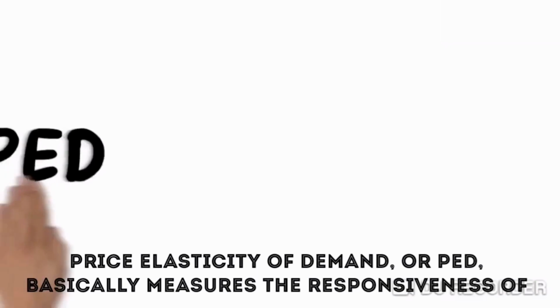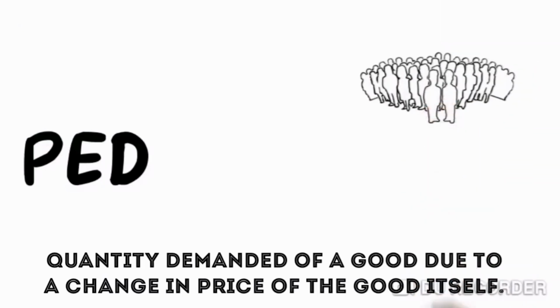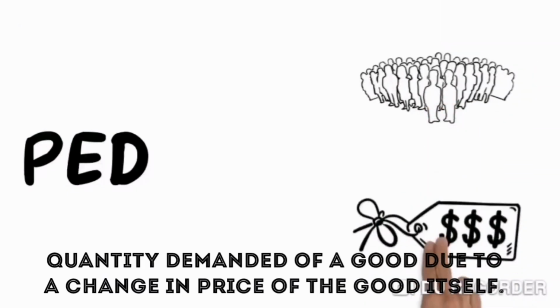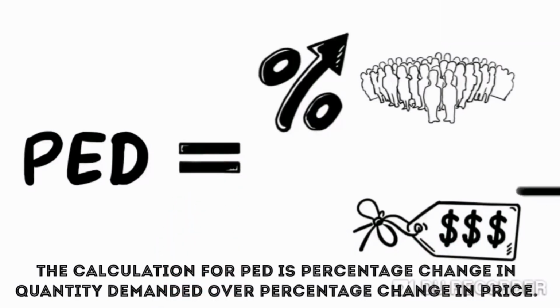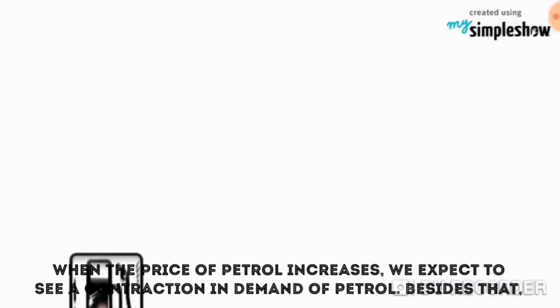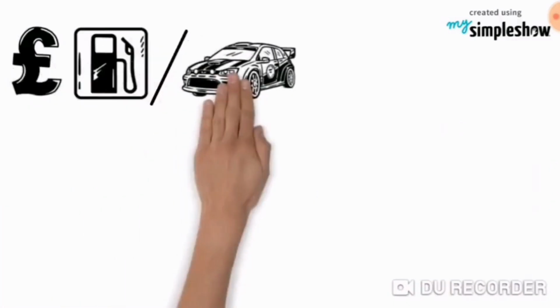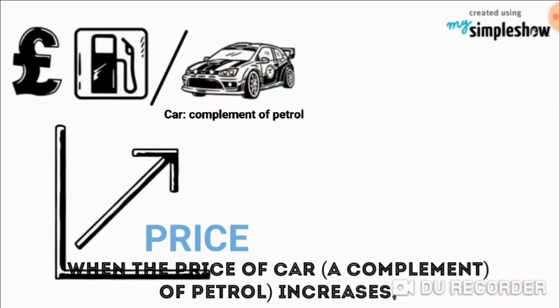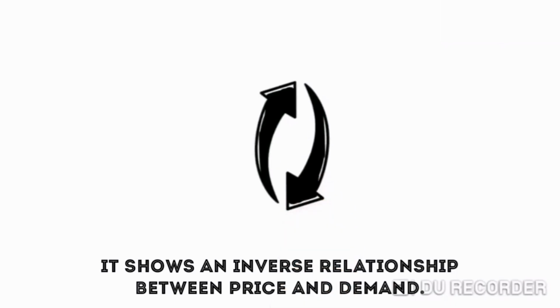Can you tell us what price elasticity of demand means? Sure. Price elasticity of demand, or what we call PED, basically measures the responsiveness of quantity demanded of a good due to a change in price of the good itself. The calculation of PED is percentage change in the quantity demanded over the percentage change in price. For example, when the price of petrol increases, we expect to see a contraction in demand of petrol. Besides that, when the price of a car or complement of petrol increases, the quantity demanded of the petrol will decrease. Therefore, it shows an inverse relationship between the price and the demand.